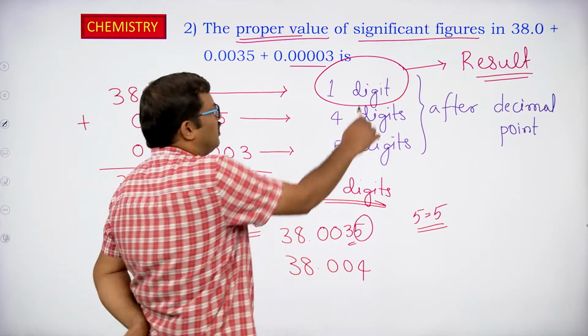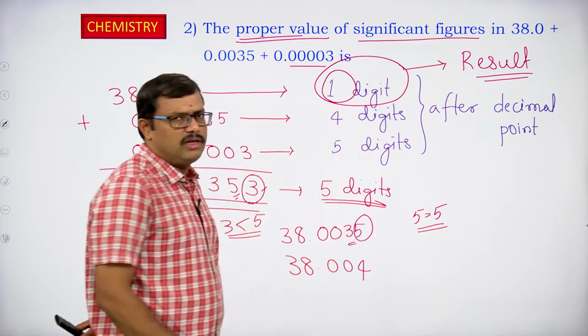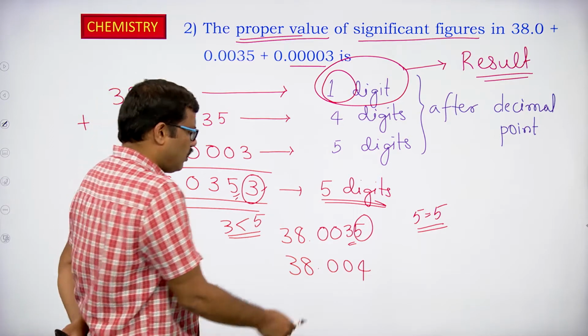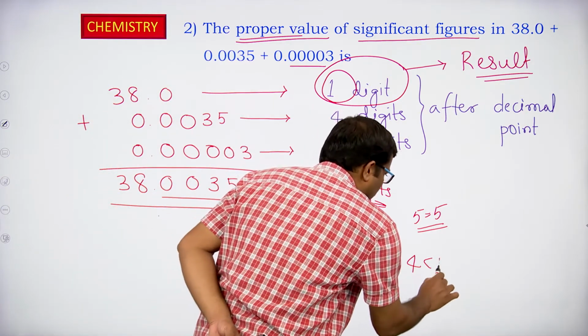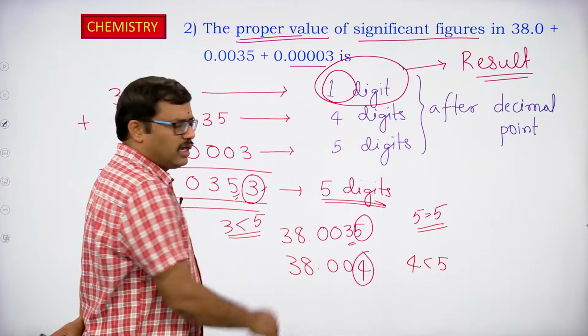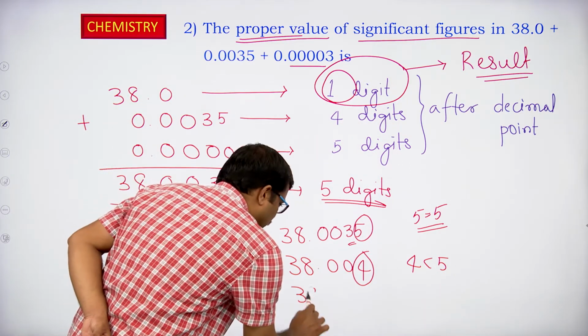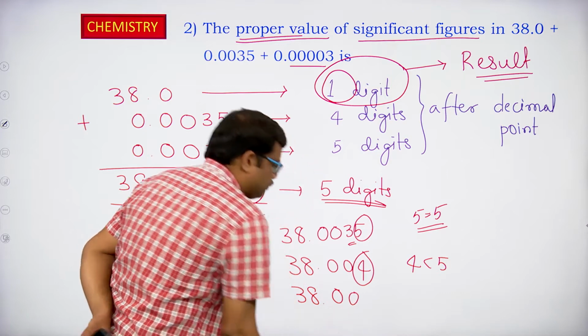But again, in this case we have 3 digits after the decimal point, but what should our result contain? Our result should contain only 1 digit after the decimal point. So I have to remove the 4 also. Observing this one, 4 is less than 5. The preceding number is not changed, so it will remain as it is.